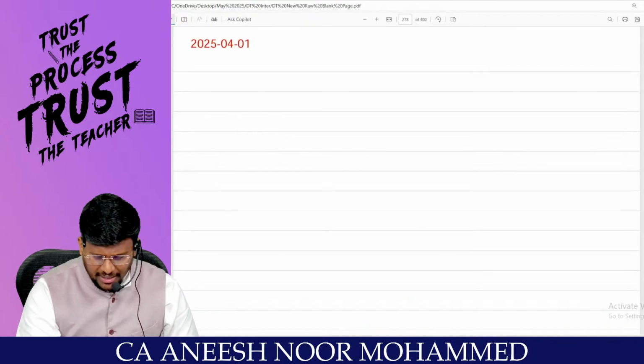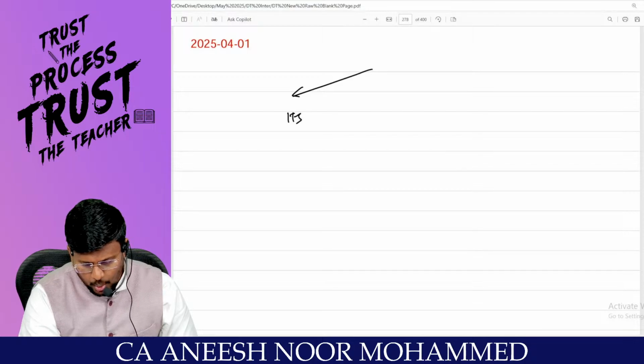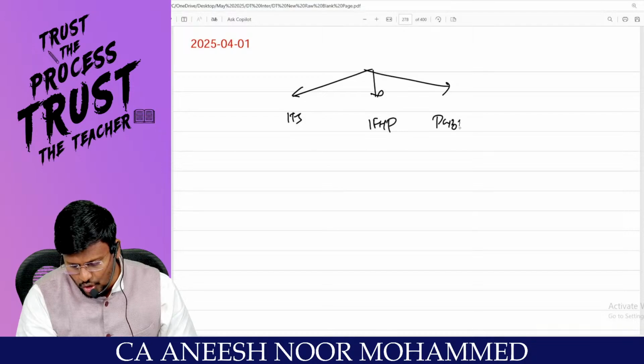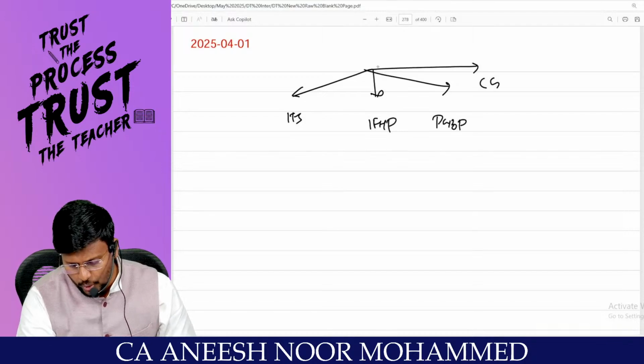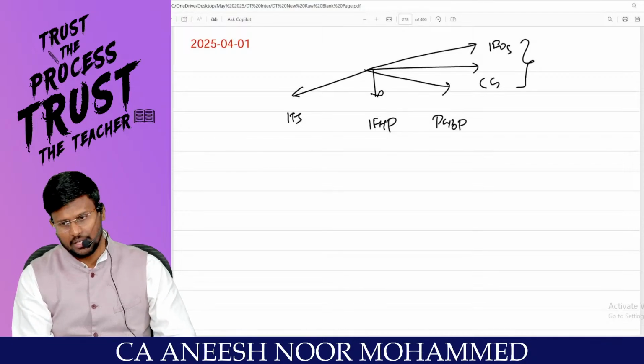As we all know, there are 5 heads of income. Number 1, income from salary. Number 2, income from house property. Number 3, profits and gains of business or profession. Number 4, capital gain. And number 5 is IFOS. These last 2 heads are our discussion.